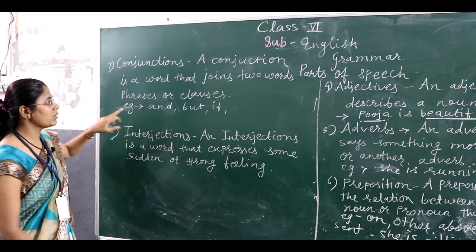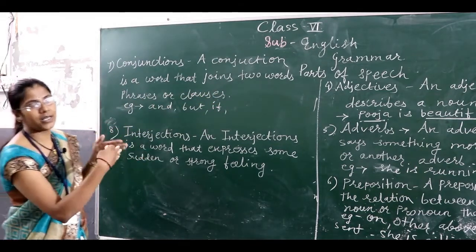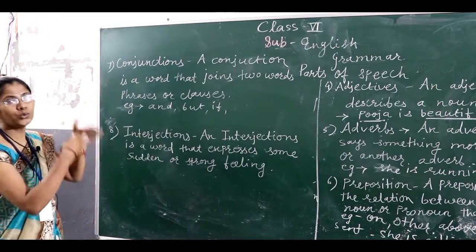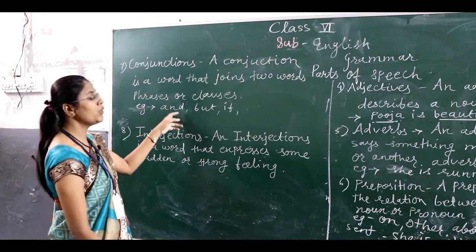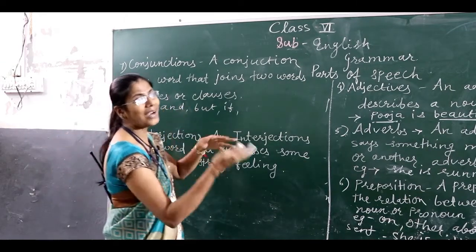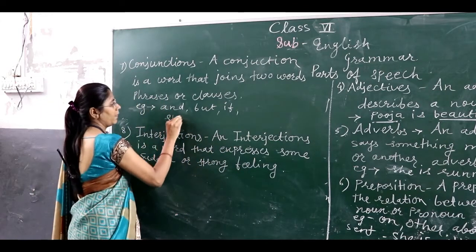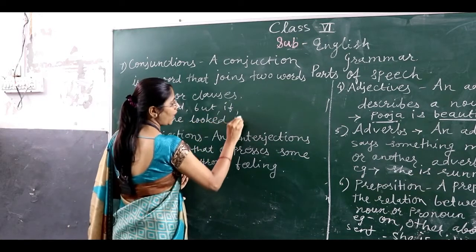These are the different types of conjunction. If there are two different sentences joined with one word, that is called a conjunction. We use and, also called a conjunction, for phrases. She looked up and down.